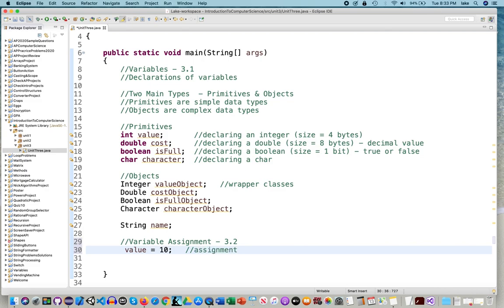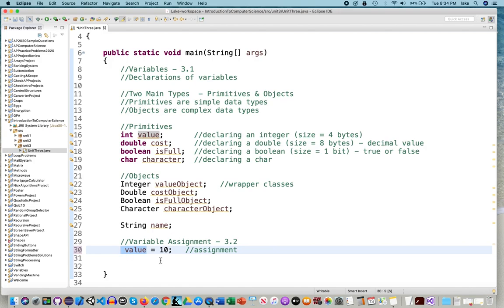It is not equal. Okay, let's just get that one clear. It is not equal. An assignment means, take this guy on the right side and assign it to the guy on the left.